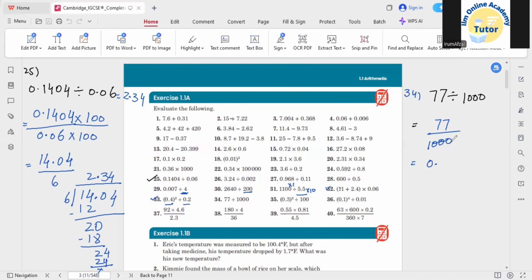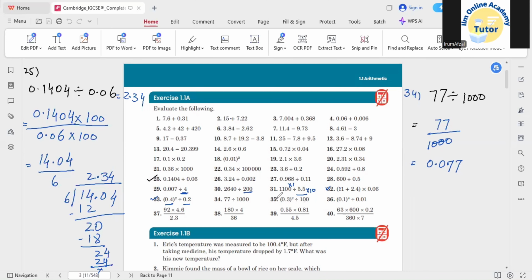As we have 1000, it means that after the decimal point we need to have three numbers. Two numbers we already have, 7 and 7, but one number you can apply as 0, so 0.077. So this is the answer. Without long division, for these hundreds and thousands you can directly work on.